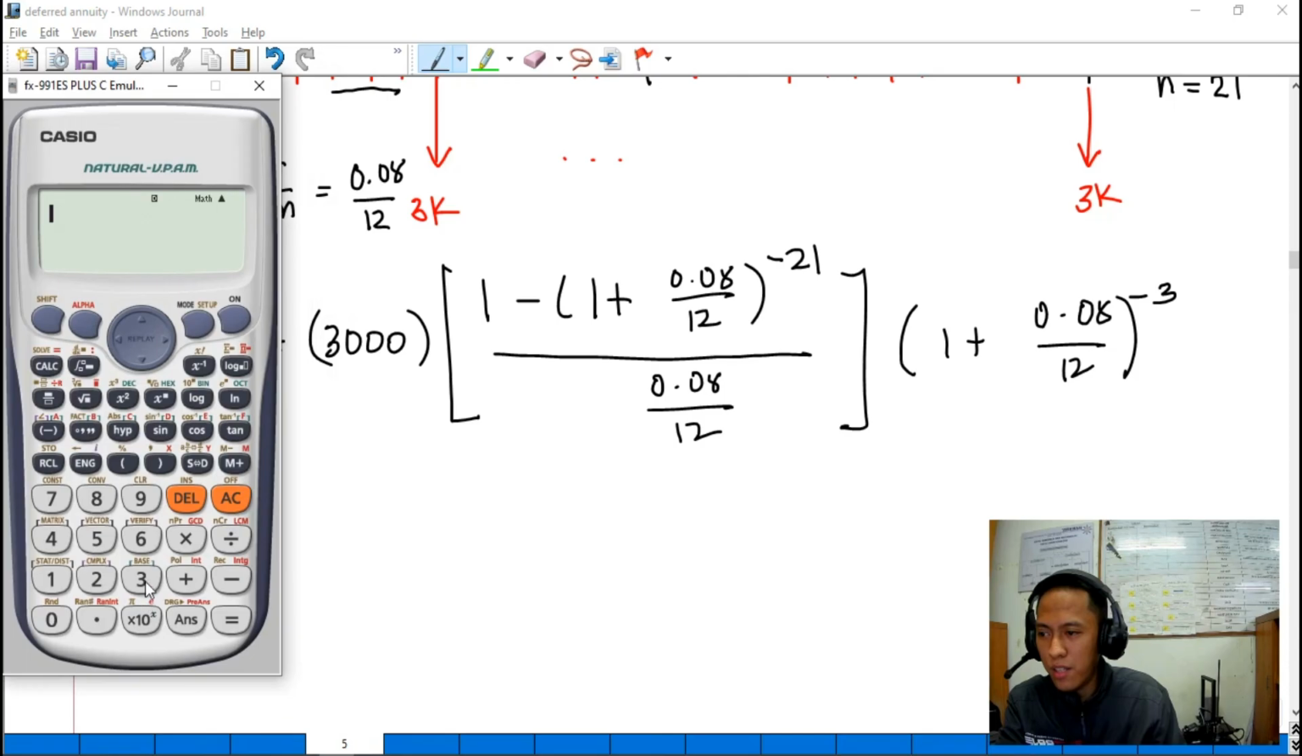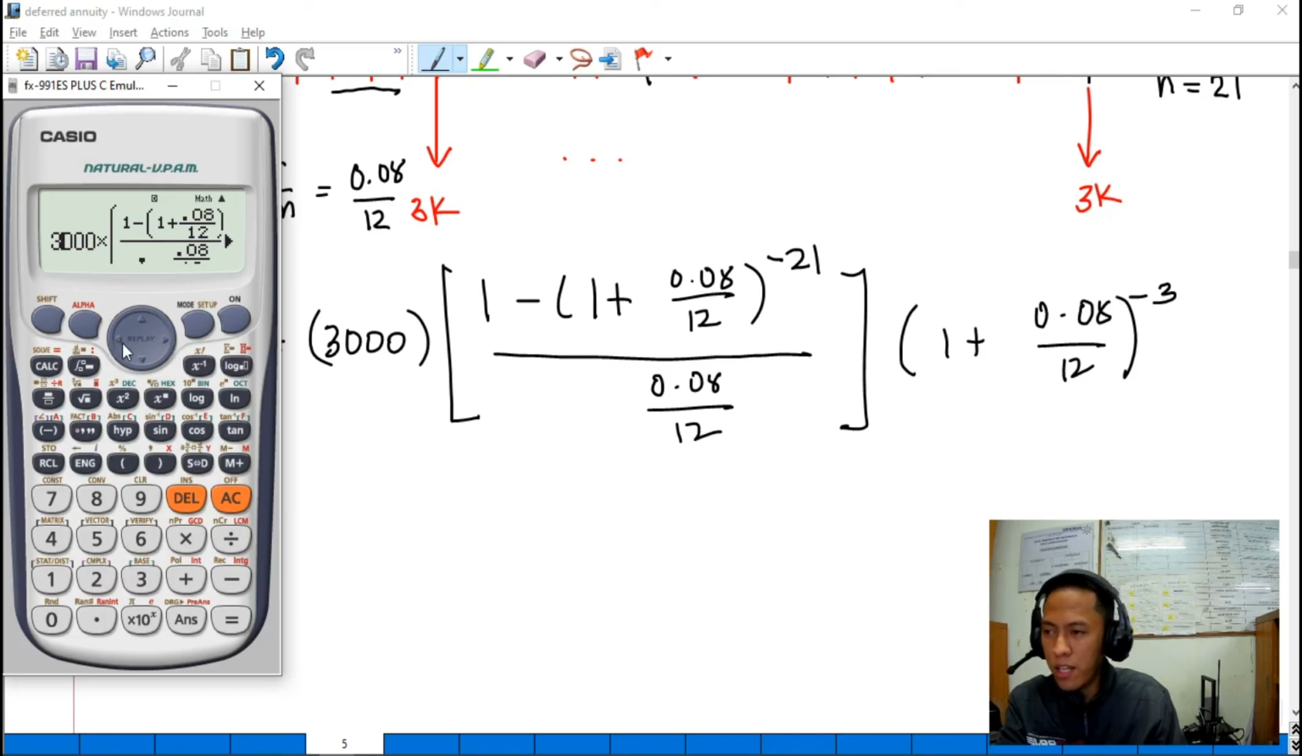Okay? You have here 3,000 times, you have here 1 minus 1 plus 0.08 all over 12 raised to negative 21 all over, we have here 0.08 divided by 12, then times the quantity 1 plus 0.08 over 12, raised to the period of deferral, so negative k. Okay, so 3.